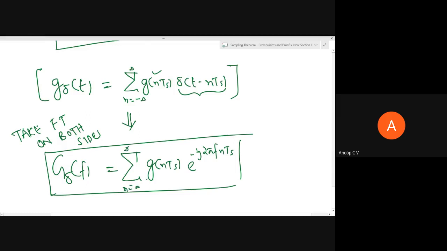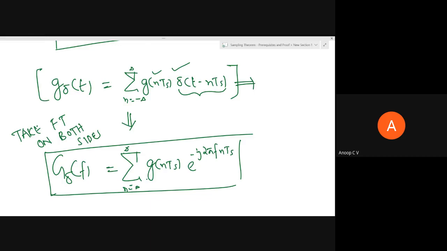From this, we can't easily visualize how the spectrum looks. If you do this, for individual signals you will have to evaluate it. It's becoming complicated. So instead of that, by using the duality property, this right hand side looks similar to the frequency domain representation of a periodic signal.